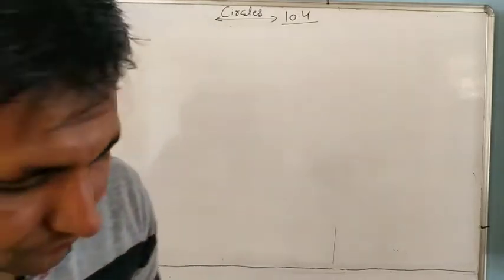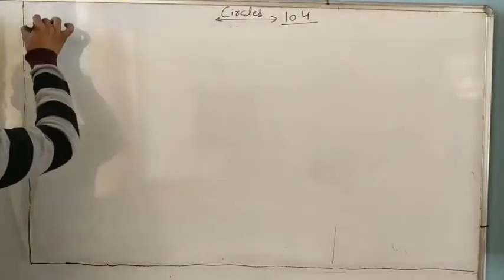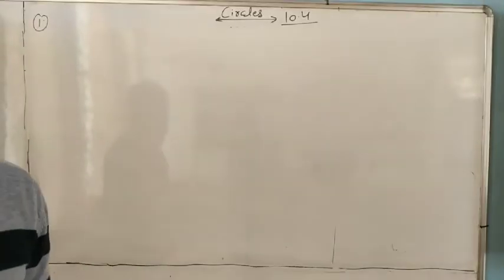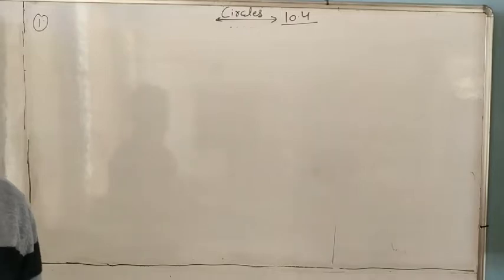Question number 1. Two circles of radii 5 cm and 3 cm intersect at 2 points.